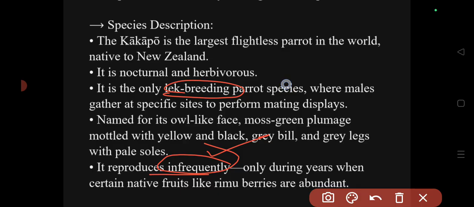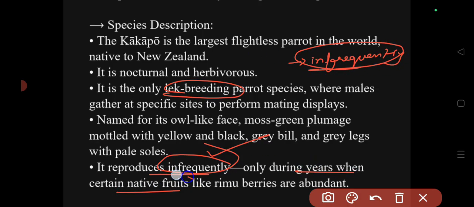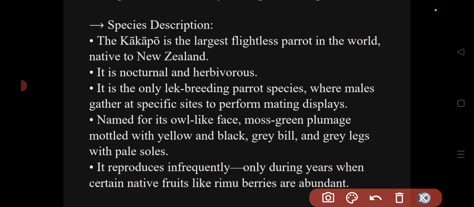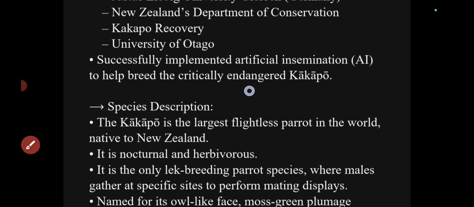It reproduces infrequently, not frequently. Remember, it reproduces infrequently, which means its reproduction is not frequent. It reproduces only during years when certain native fruits like rimu berries are abundant. So basically this species will reproduce during the season when rimu berries are abundant. These are the points that you have to remember. Let me repeat it again.